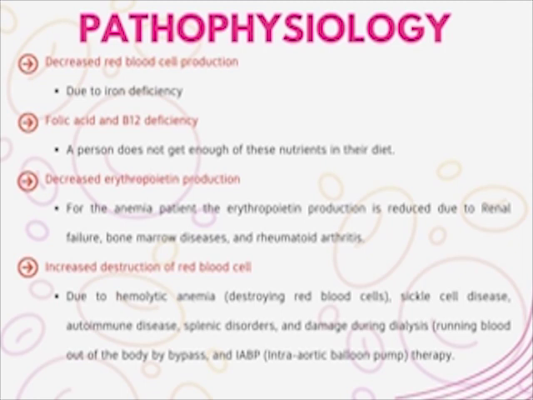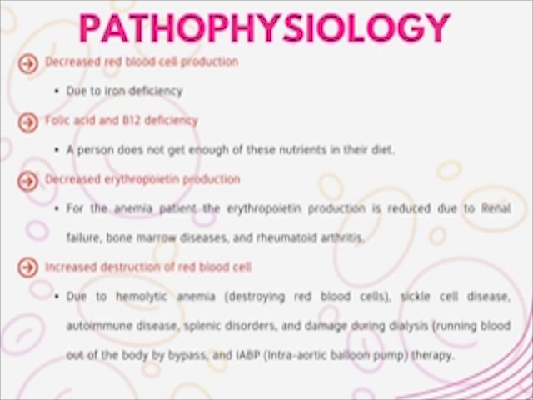Decreased red blood cell production is due to iron deficiency, in those who are not taking enough iron in their diet, or malabsorption syndrome, where the patient may not absorb the iron even though they are taking it in their diet. Folic acid and B12 deficiency is the patient not getting enough of this nutrition in their diet. This nutritional defect can happen in people who are strict vegetarians, who undergo gastric surgery, and not enough absorption occurs in patients who are alcoholic and have malabsorption syndrome. Decreased erythropoietin production is due to renal failure and bone marrow diseases.